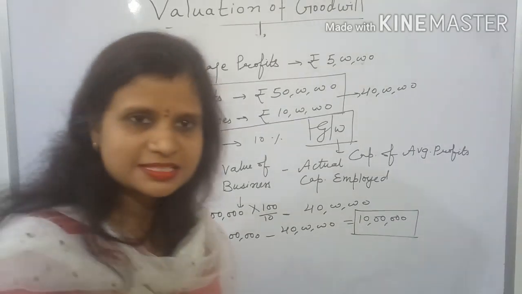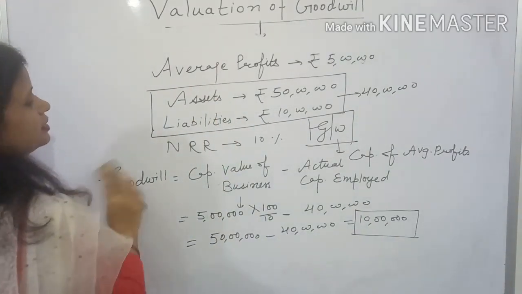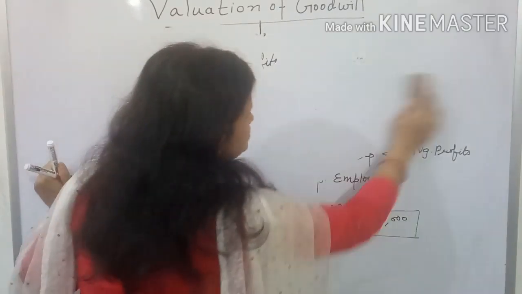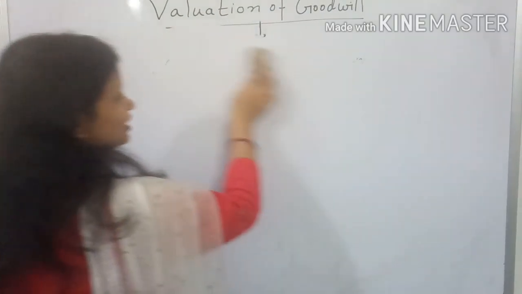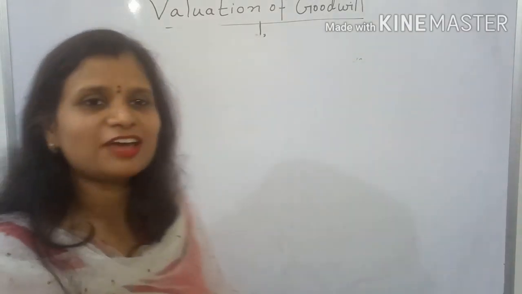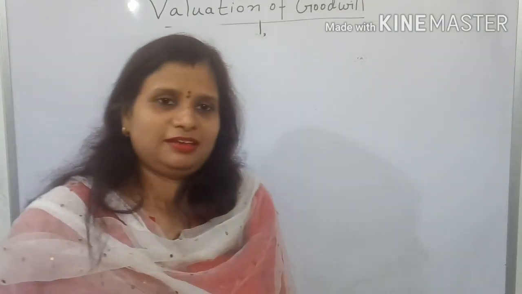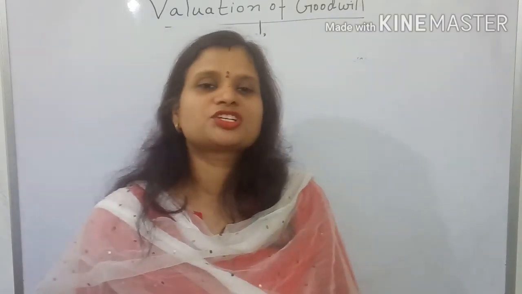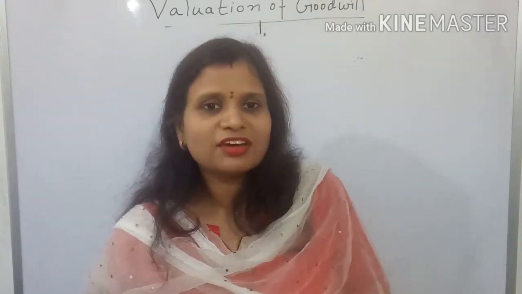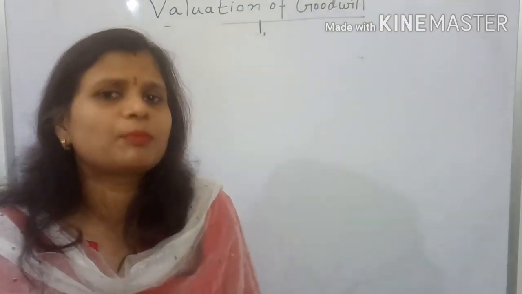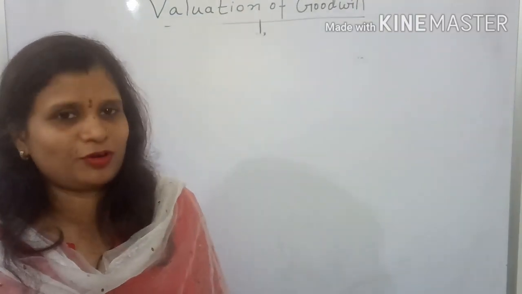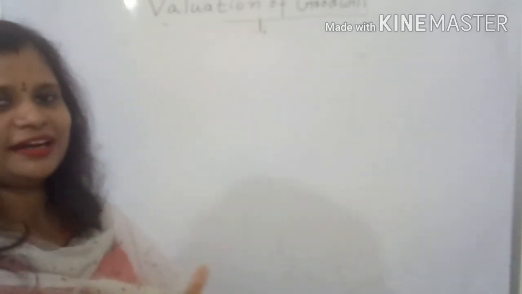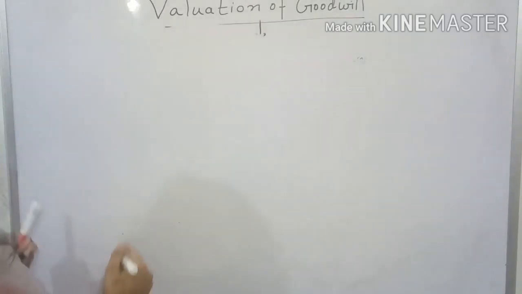Now we will discuss the second method. It is your capitalization of super profits. Why are we earning super profits? We are earning super profits because of our reputation in the business. If we don't have any reputation, we will be able to earn only the normal profits. So by capitalizing super profits, you can directly calculate the value of goodwill.